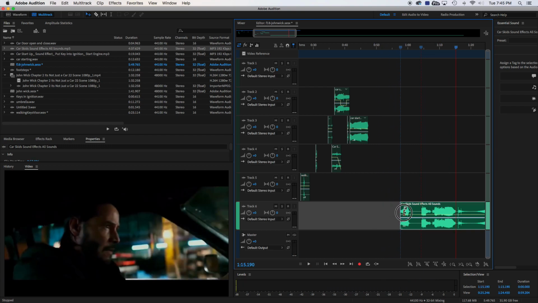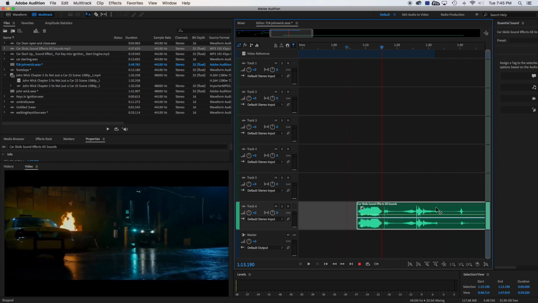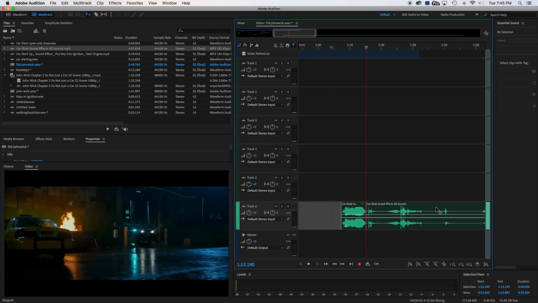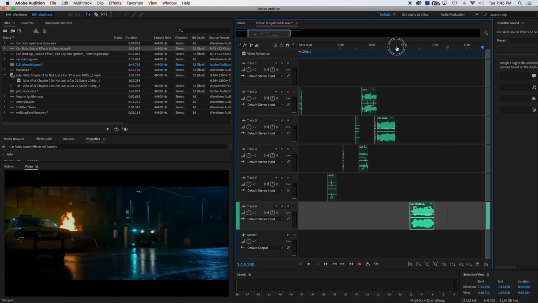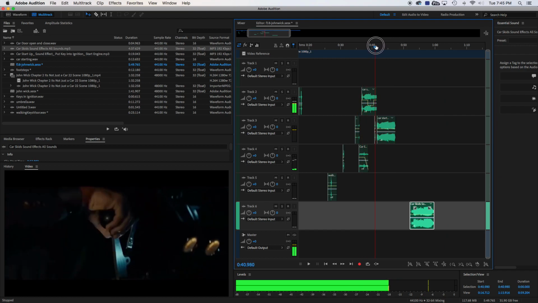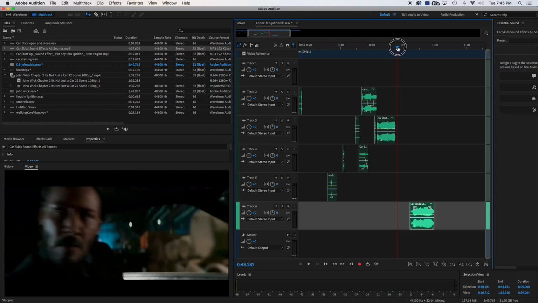Okay, so I'm going to take that there, and then actually Control K because there's a whole lot more stuff there. So I'm just going to go Control K, and then I'm going to grab that. And let's try and time that up. So we can see here, he goes and, no, I'm not close.